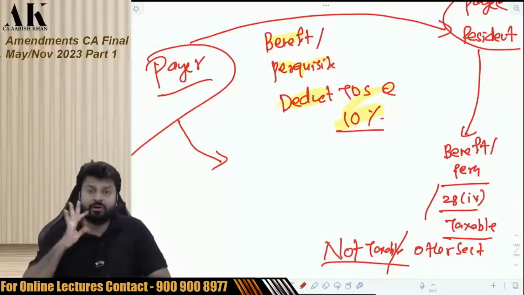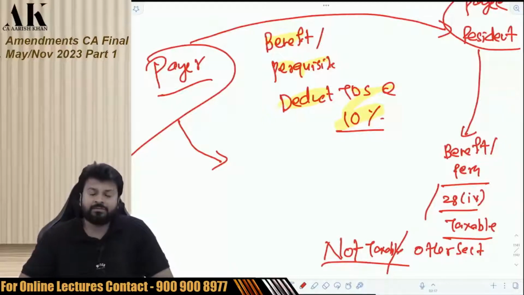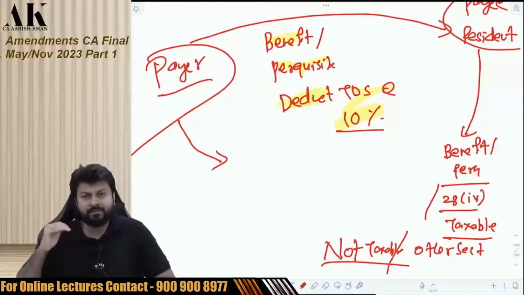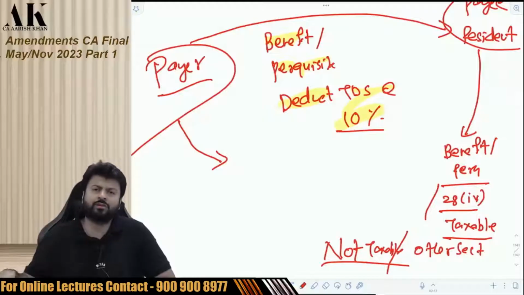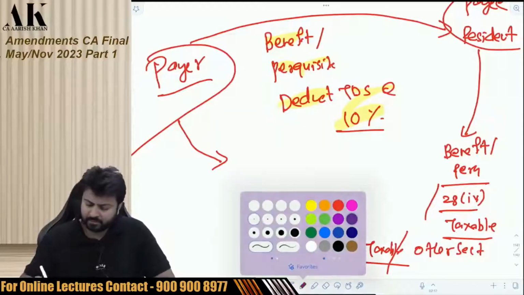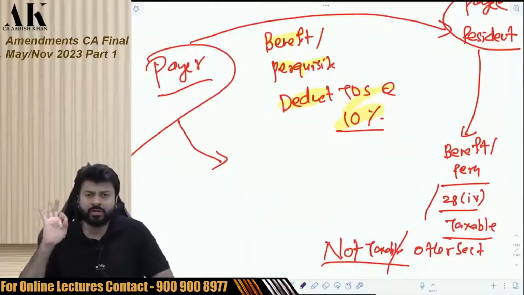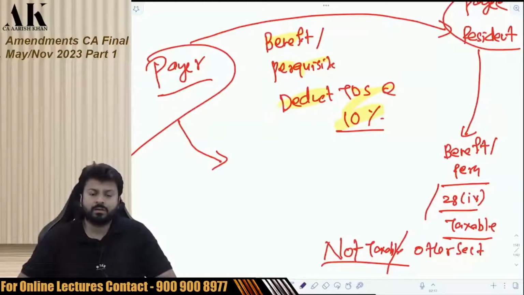Be very careful. There are various kinds of sections under income tax law. This is a very, very important circular for your exams. So pay absolute attention. We will go into the depth of this circular, the way we have gone into the depth of the circular of virtual digital asset. Be very careful about it, okay?